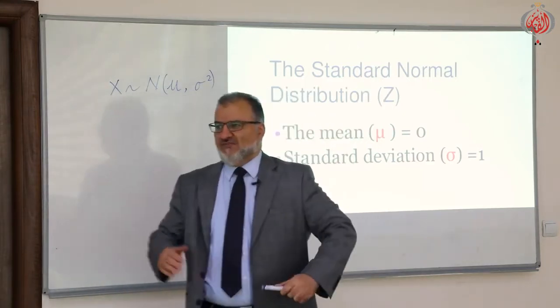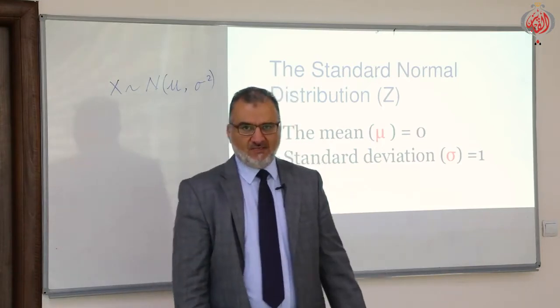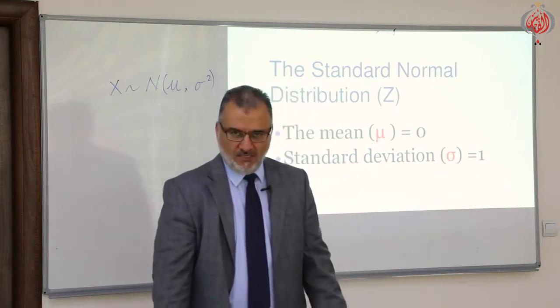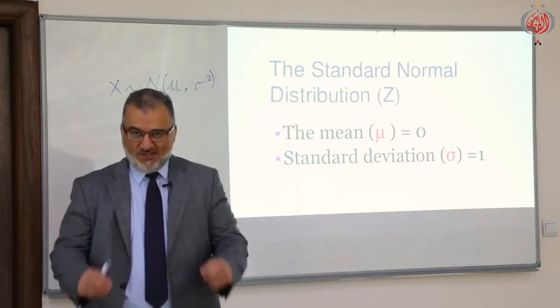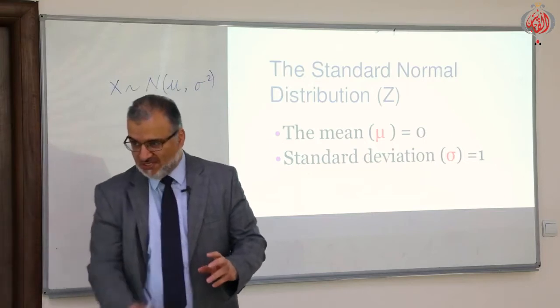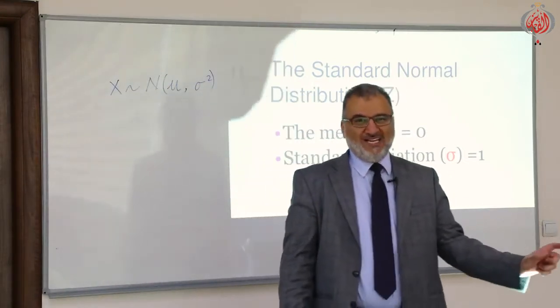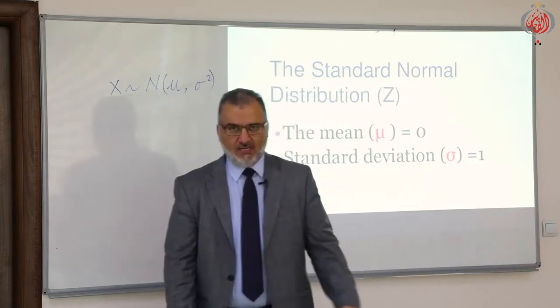Like what? If you have different currencies and you want to change them in terms of Turkish lira. This is the issue: how to convert different currencies into one currency, which is, let's say, Turkish lira.